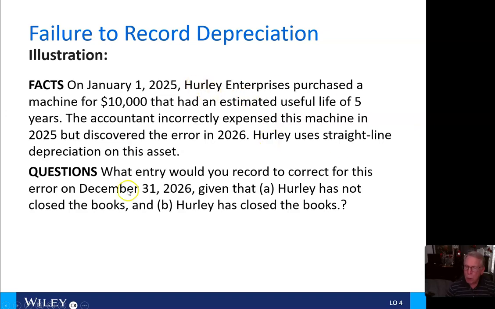The question then would be, what entry would you record to correct this error on the December 31, 2026 financial statements, given that Alpha, Hurley has not closed the books, and Bravo, Hurley has closed the books.